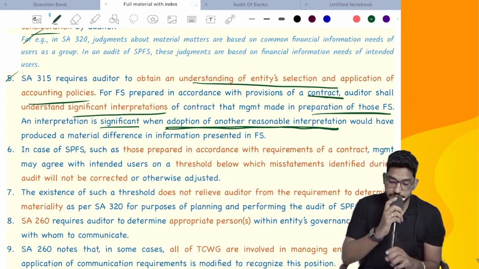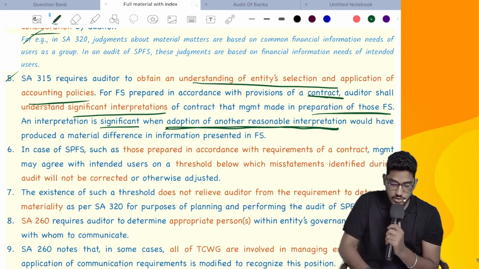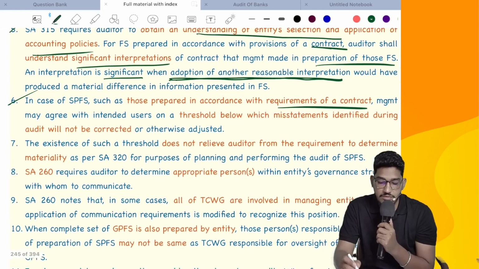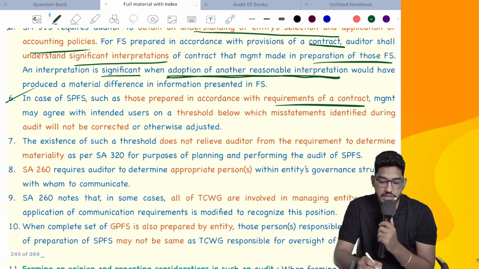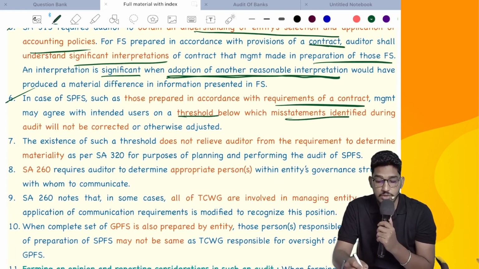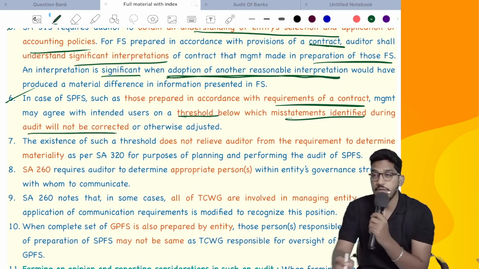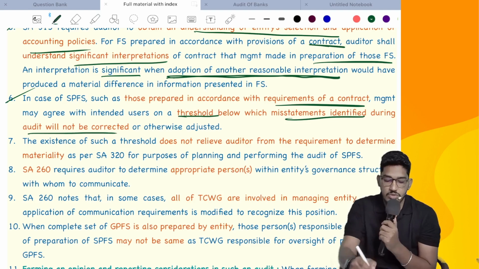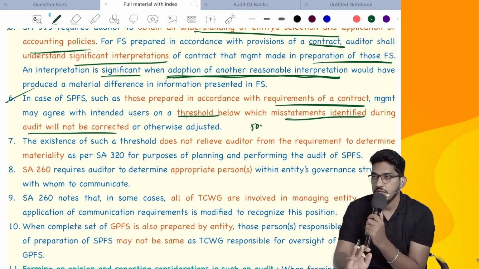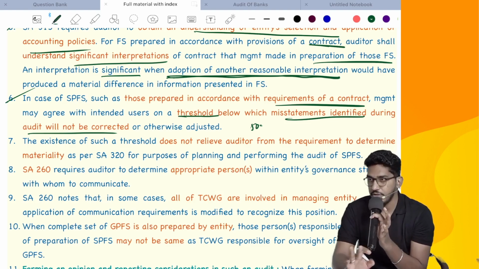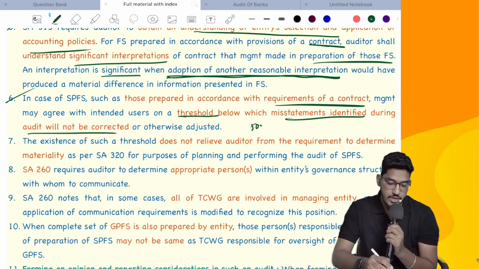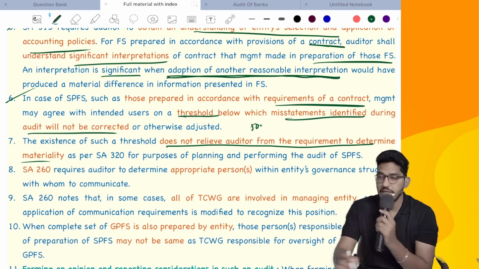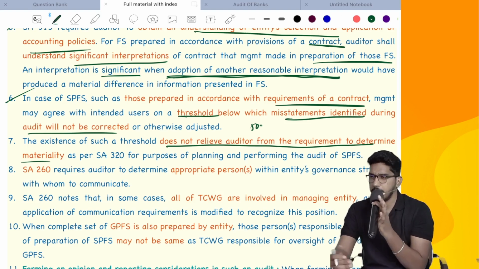Next, in case of special purpose financial statements such as those prepared in accordance with the requirements of a contract, management may agree with the intended users on a threshold below which misstatements identified during the audit will not be corrected. Sometimes they also will give instructions, you need not worry about the misstatements which are below 5,000. We don't want you to correct it. If at all you find it, then we will follow that. The existence of such a threshold does not relieve the auditor from the requirements to determine materiality. So management will set the limit, pay attention to that.